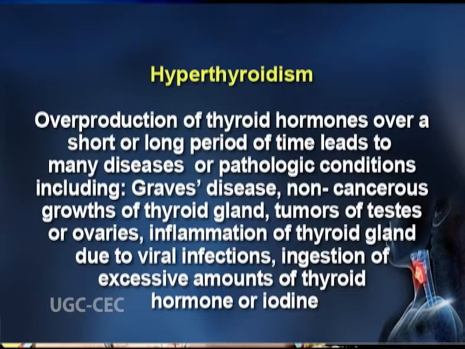Overproduction of thyroid hormones over a short or long period of time leads to many diseases or pathological conditions, including Graves' disease, non-cancerous growths of thyroid glands, tumors of testes or ovaries, inflammation of thyroid gland due to viral infections, and ingestion of excessive amounts of thyroid hormone or iodine.